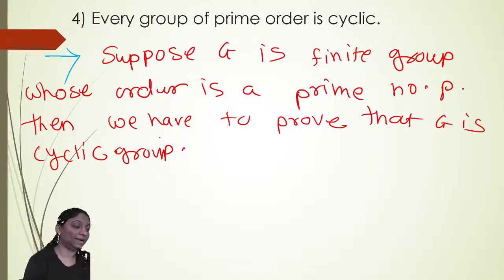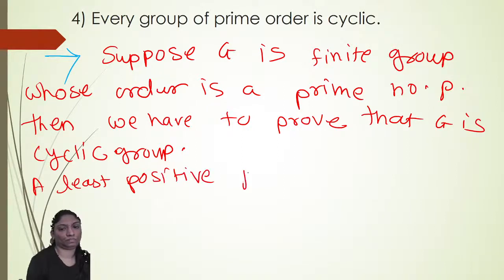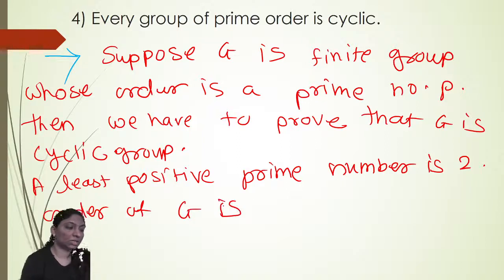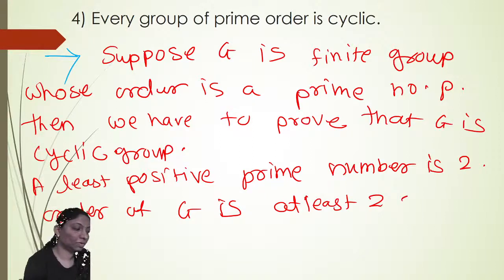Okay. Now, the least positive prime number is 2. The order of G is at least 2. Okay.